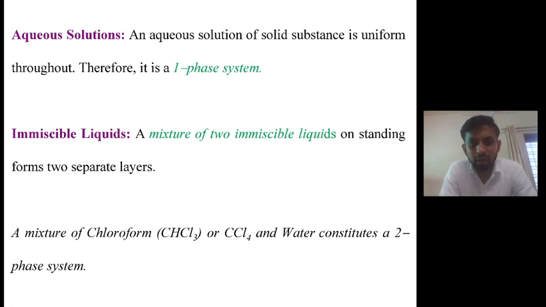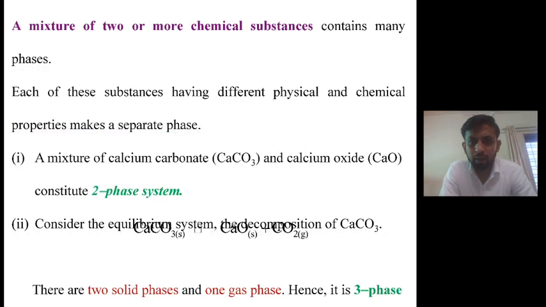A mixture of two immiscible liquids, that is two liquids that are immiscible with each other and on standing form two separate layers. For example, if we mix chloroform or CCl4 with water, on standing, clearly two layers are formed, one organic layer and one aqueous layer. Therefore it is a two-phase system. If we have a mixture of two or more chemical substances, it can contain many phases. For example, a mixture of calcium carbonate and calcium oxide constitutes a two-phase system, one phase for calcium carbonate and one for calcium oxide.